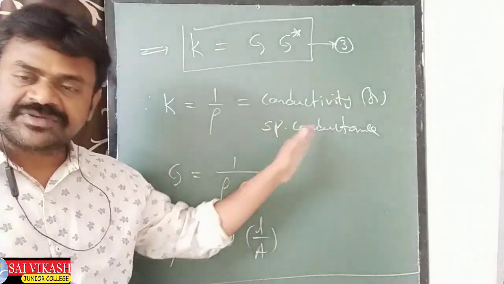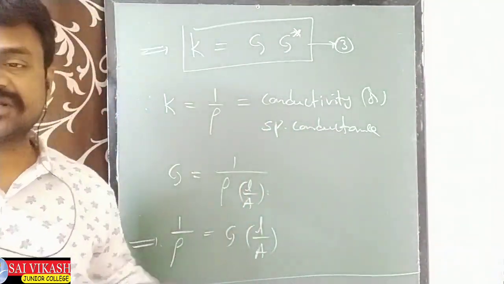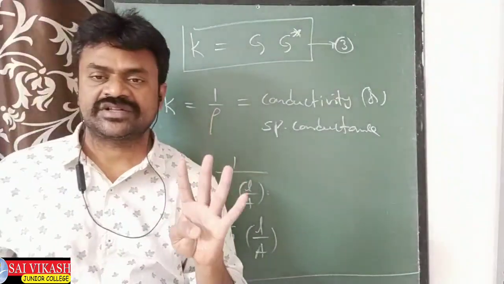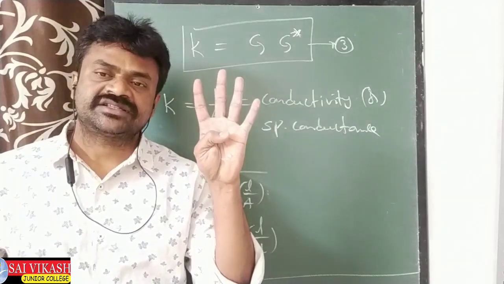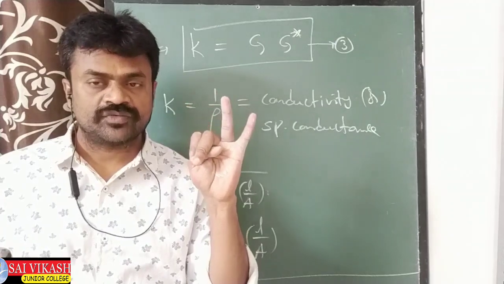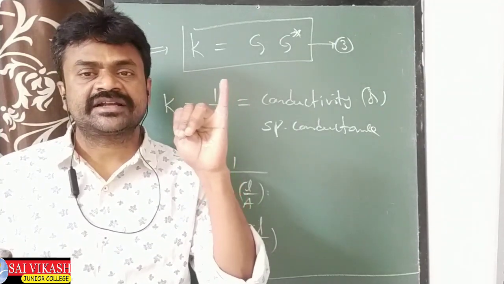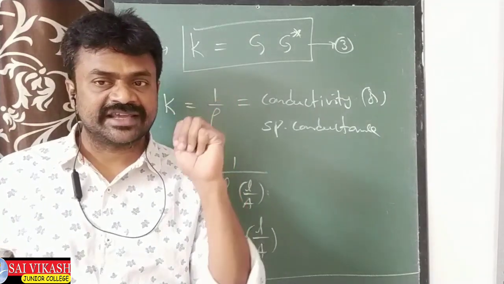Conductivity is nothing but specific conductance. Resistivity is nothing but specific resistance. All these four words and abbreviations you have to understand. Okay, first one, what is it? Resistance R, resistivity rho, conductance G, conductivity means what? Conductivity K.